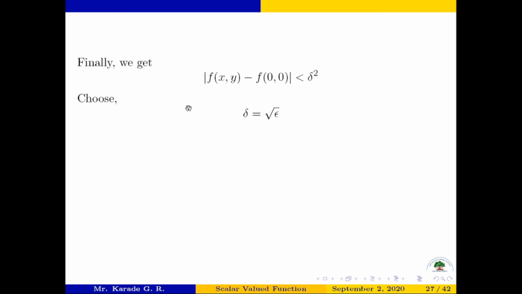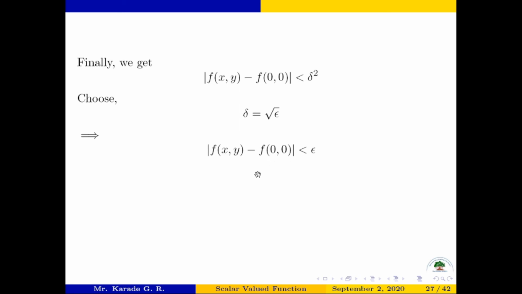So choose delta equal to square root of epsilon. If I choose delta equal to square root of epsilon, then delta square becomes epsilon, and this step will look like this: mod of f of x comma y minus f of 0 0 is strictly less than epsilon. That is our aim, to show that.